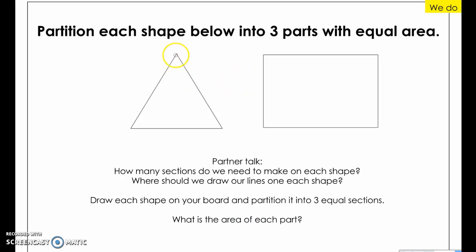On my triangle, I'm going to split it starting at this top point, and we're going to come down, not quite to the middle, but almost, so that we can make 3 equal sections. So here would be 1 section, here would be 2 sections, and 3 sections. Each of these sections is 1/3 of the whole.